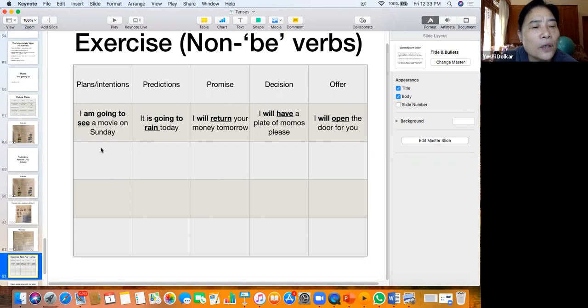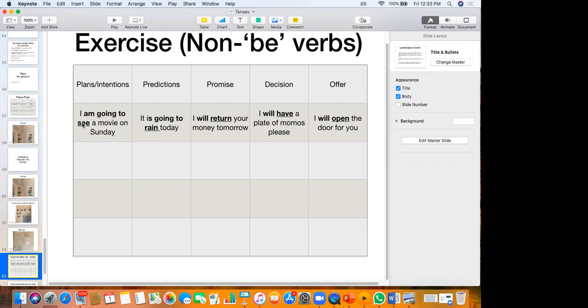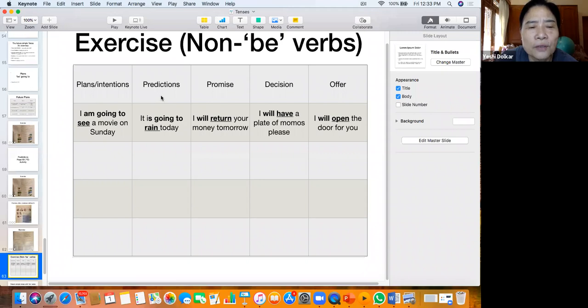Okay, so my example of a plan is I'm going to see a movie on Sunday. This is my plan. Predictions, my prediction. It is going to rain today.